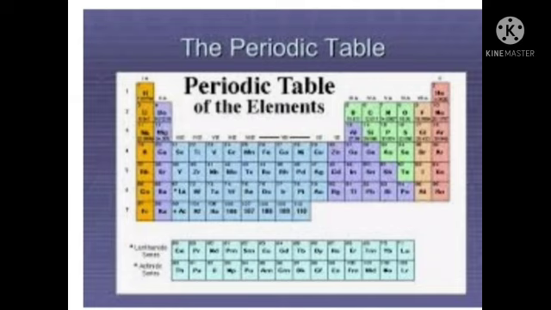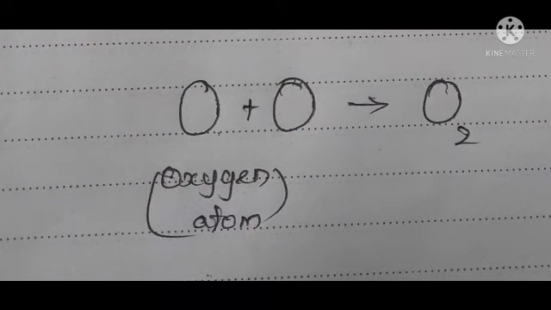You all know that there are many elements, is it? About the periodic table, you might have known something. So there are 118 elements. You all know about oxygen, nitrogen, carbon. From that we can study about oxygen. In air we have oxygen. So first, one atom of oxygen, one small particle, when it reacts with another atom, we are getting O2.